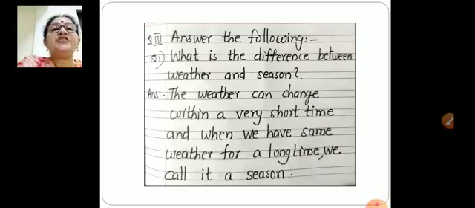A weather can change within a very short time. For example, a day may be rainy in the morning and then it can become sunny and clear by afternoon. But season means when we have the same weather, like rainy season, summer season and winter season, for a long time, we call it a season. So we have finished question number 1.